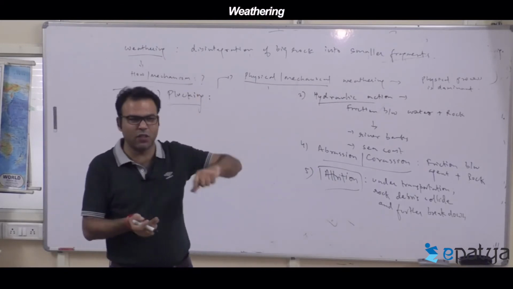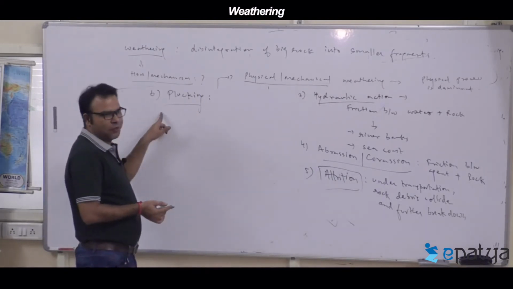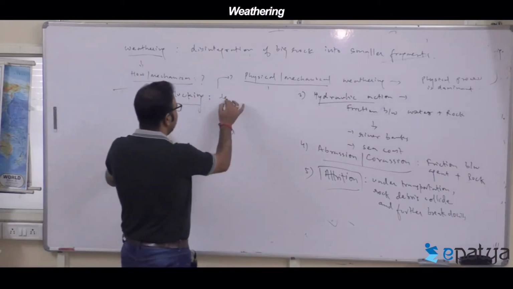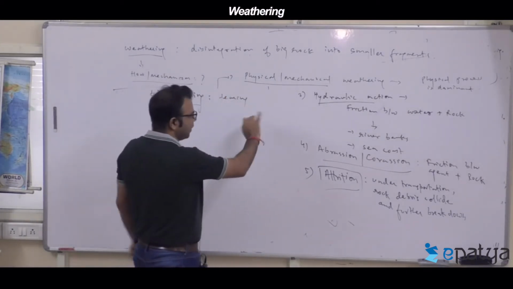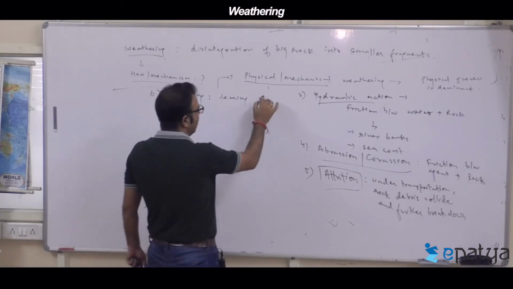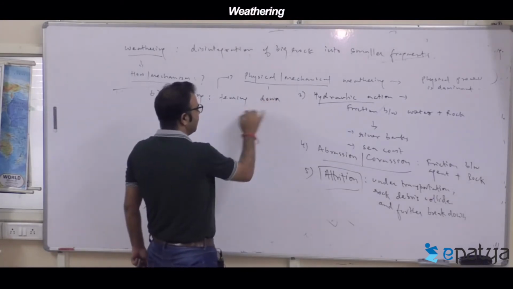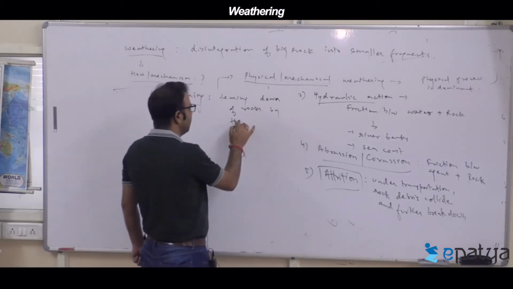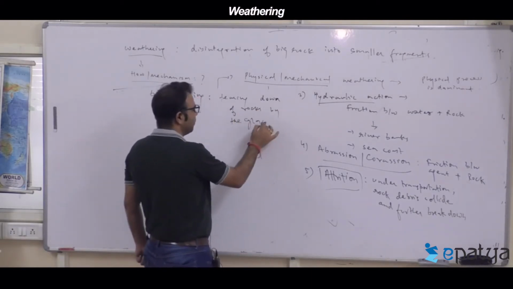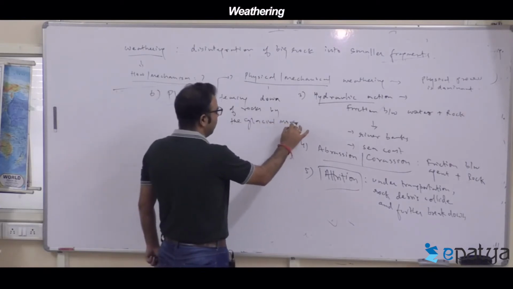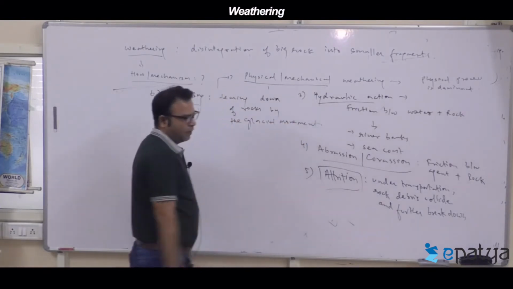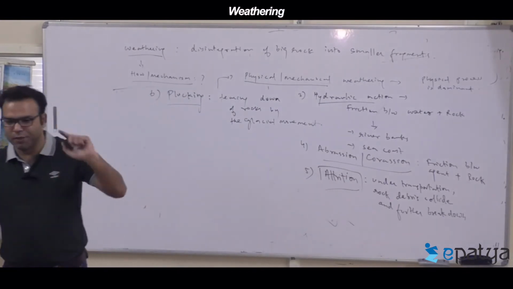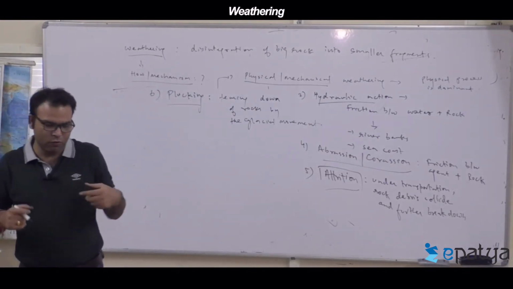So the tearing and breaking down of rocks by glacial movement is called plucking. Plucking is caused by glacial movement. It's a physical movement.